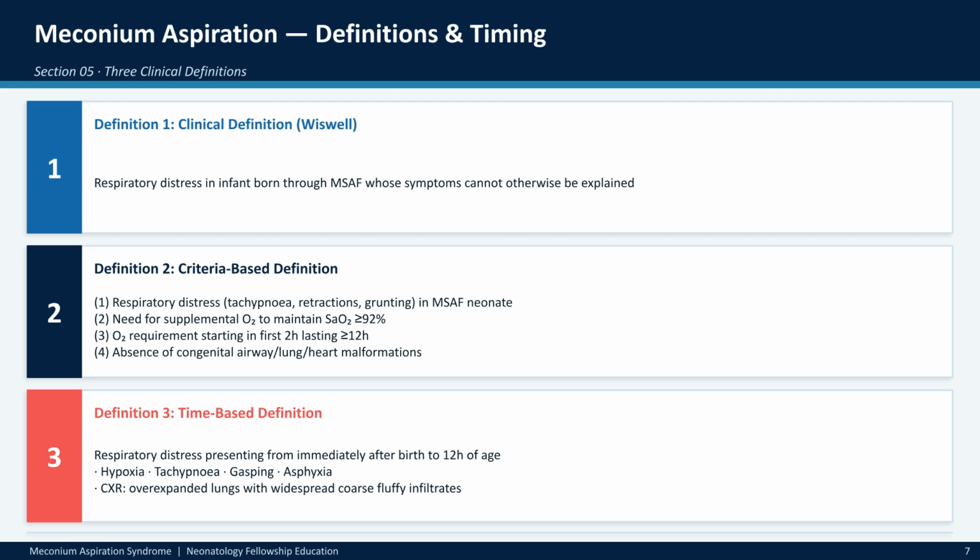Clinically, we classify MAS using several frameworks. A common approach involves identifying respiratory distress in infants born through meconium-stained fluid when other causes are ruled out, often supported by specific duration and severity criteria.